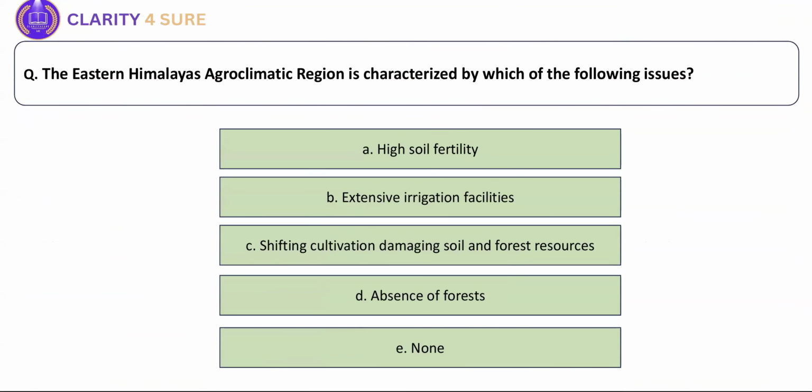Next, the eastern Himalayas agroclimatic region is characterized by which of the following? Everybody knows this. Jhum cultivation. Jhum cultivation is known by one more popular name which keeps coming in PIB. What is that name? Swidden agriculture or swidden cultivation.